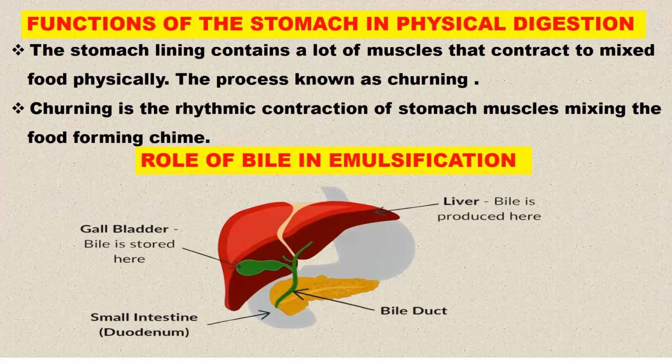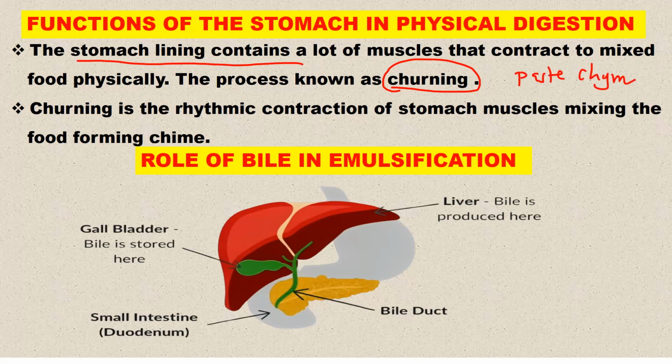Otherwise, we can continue. All right, let us look now at the function of the stomach in physical digestion. Remember, we said physical digestion occurs in the mouth, in the stomach, and also in the duodenum. So what is the function of the stomach in physical digestion? One thing you need to know is that the wall of the stomach contains muscles. These muscles continuously contract and relax, mixing the food that is in the stomach, and the process is known as churning. The contraction and relaxation of the stomach muscles mixes the food into a paste-like substance, otherwise known as chyme.